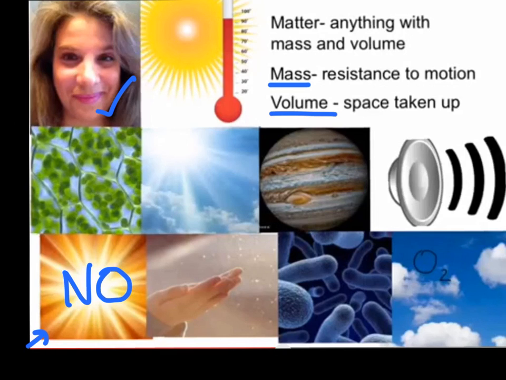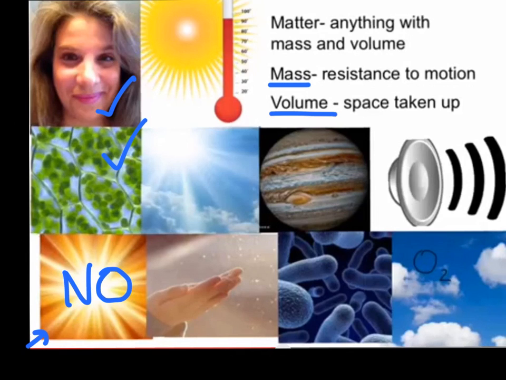The next one on your sheet is the one in the middle between the two I just did. That's the plant cells. Plant cells are really, really small, and they're living things, so sometimes people think they can't possibly be matter. People sometimes feel like living things can't be matter. But we already said that I was matter, so I'm a living thing, right? Remember, the rule here is it has to take up space, and it has to resist motion. Small things like plant cells don't take up a lot of space, but eventually you get enough of them together in one place, you make a whole plant, which does take up some space and does resist motion. So plant cells are matter.